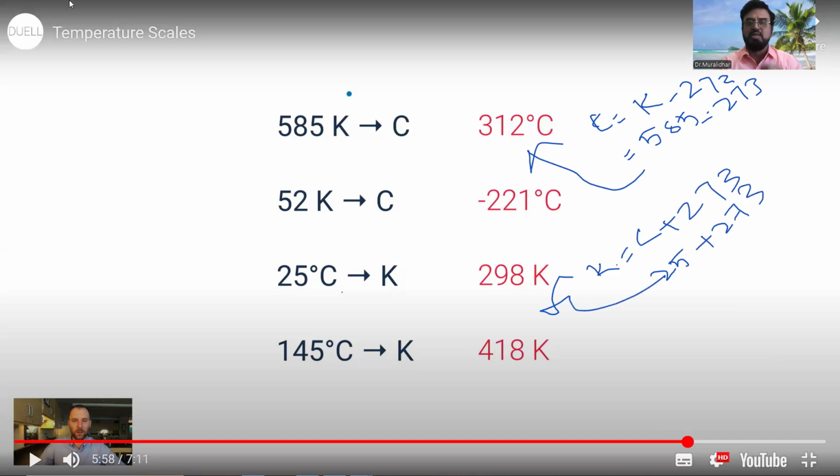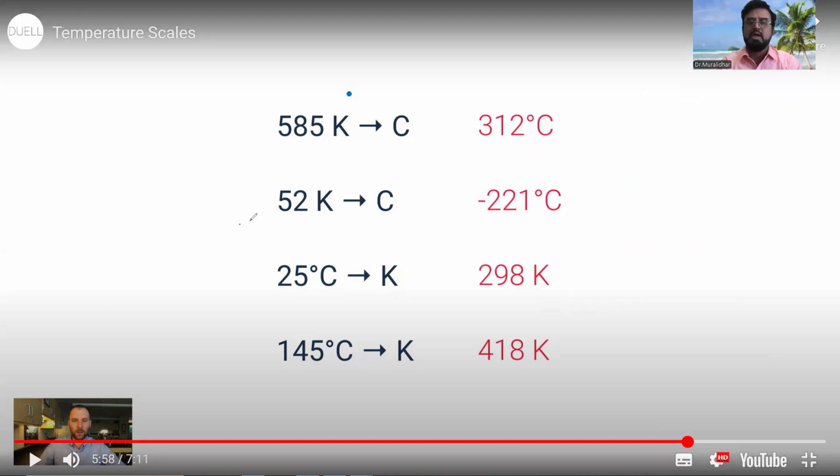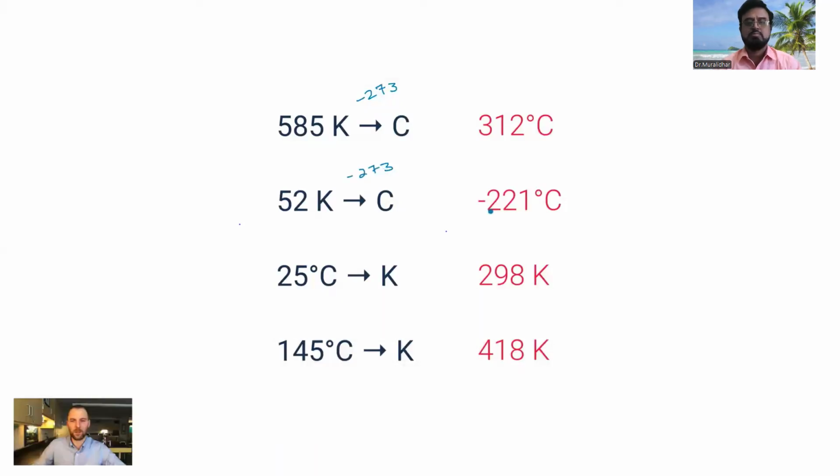So that is how to convert one scale into another scale. Like that you can convert any scale into any scale. If I'm given a Kelvin value, subtract 273, and that gives you the Celsius version. Same thing here, 52 kelvins, subtract away 273, and that should give you negative 221. Now here I'm going in the opposite direction, so I want to do just the opposite. Instead of subtracting, I want to add 273.